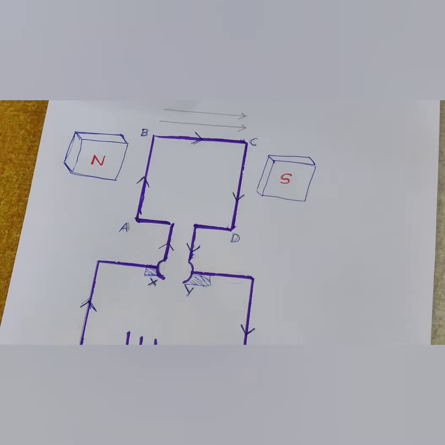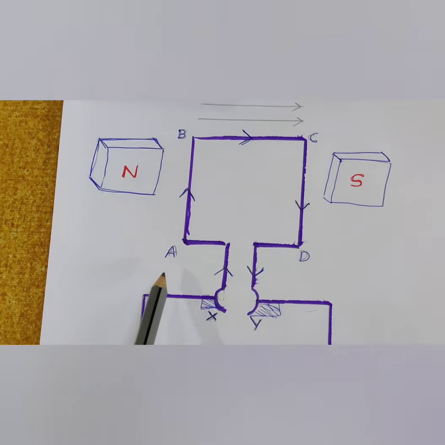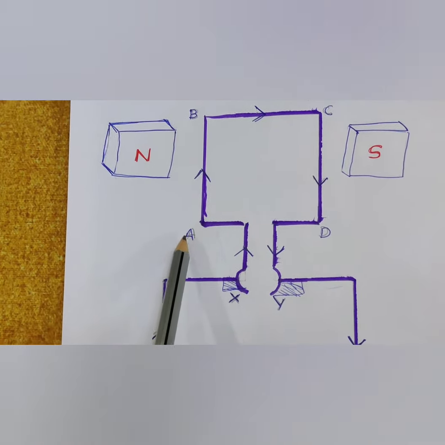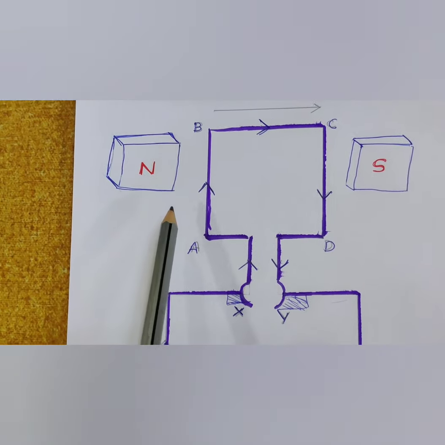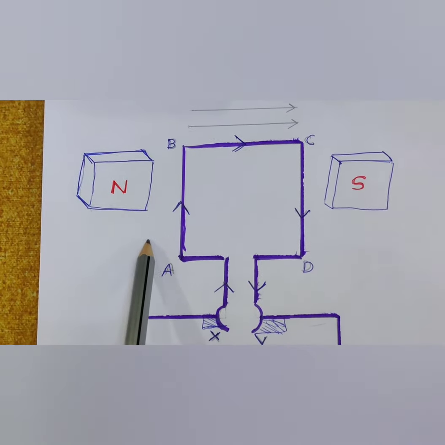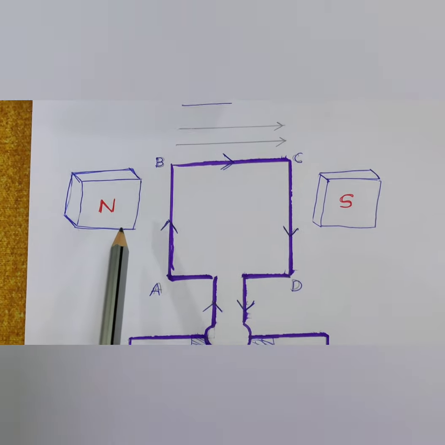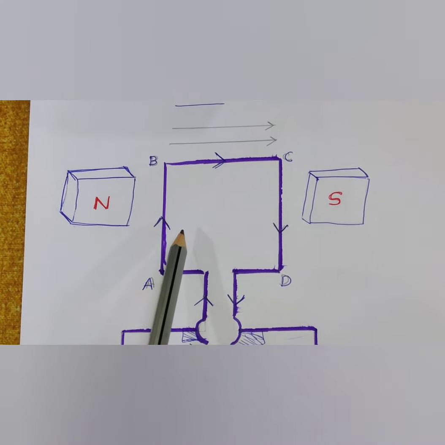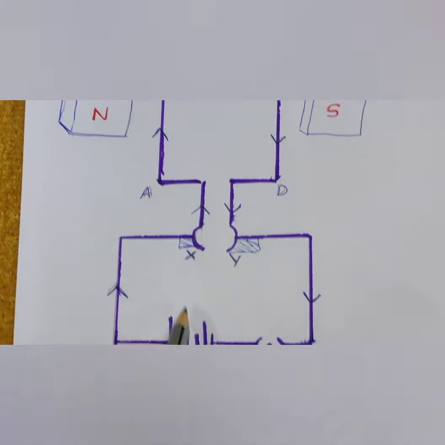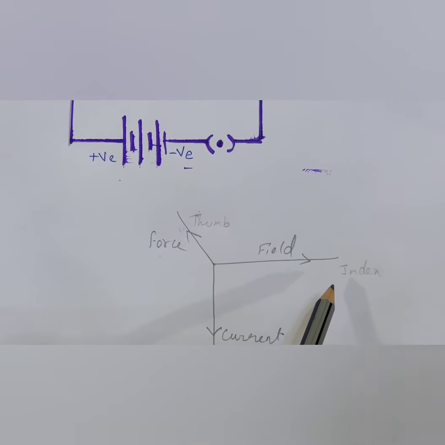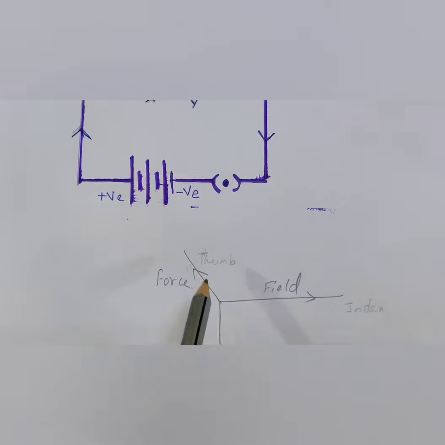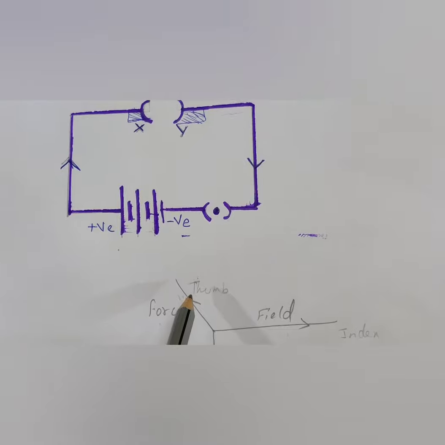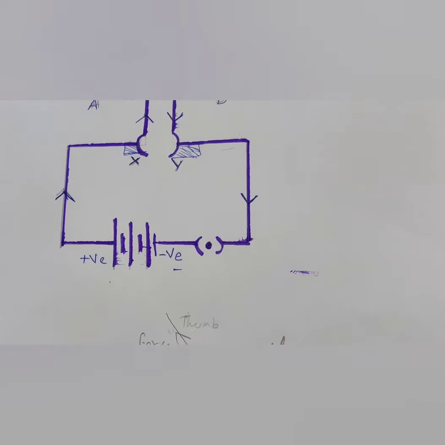The motor works on this principle of Fleming's left hand rule. All the fingers must be perpendicular to each other, such that the forefinger points towards the direction of the magnetic field, the middle finger points the direction of the current, and the thumb tells the direction of the force.